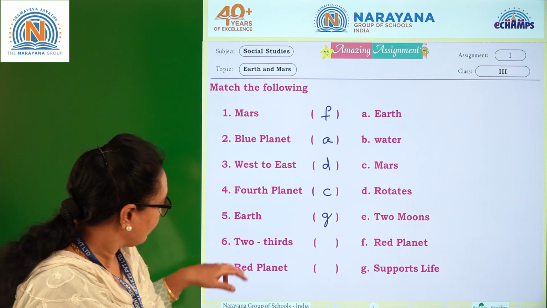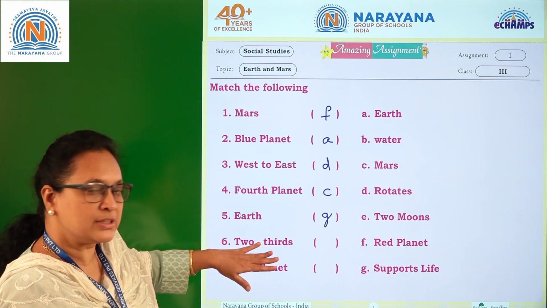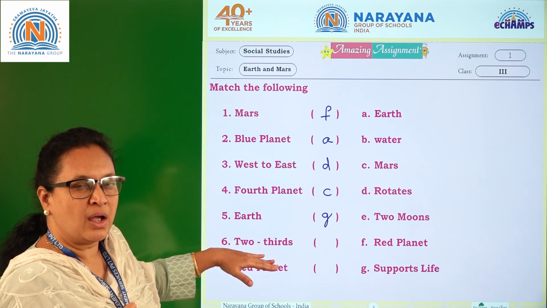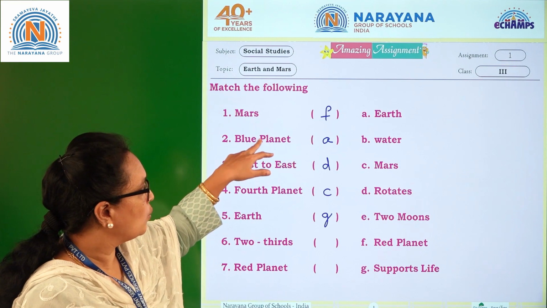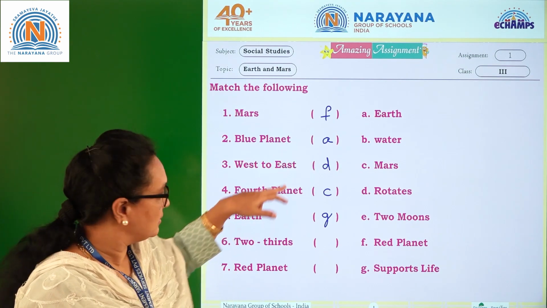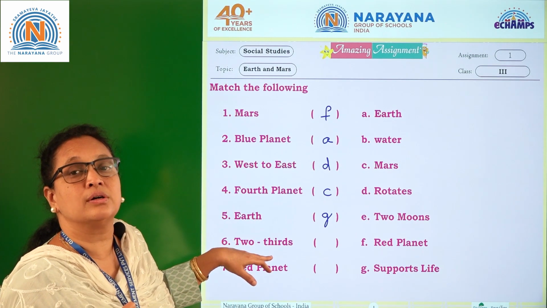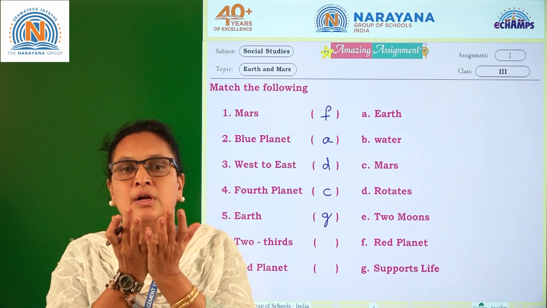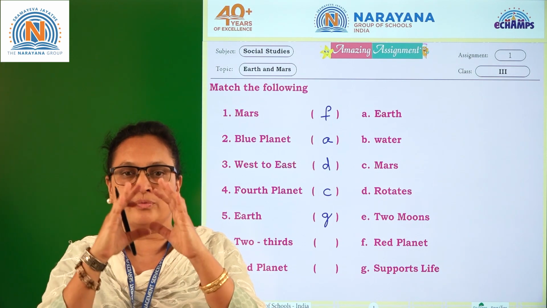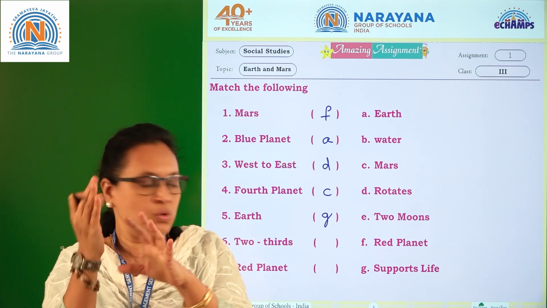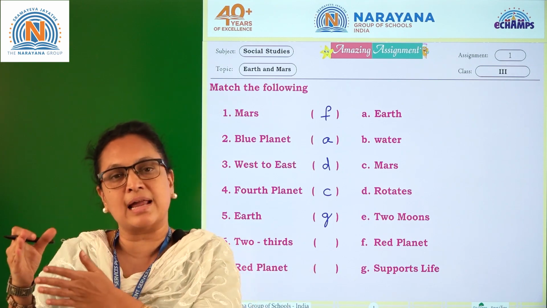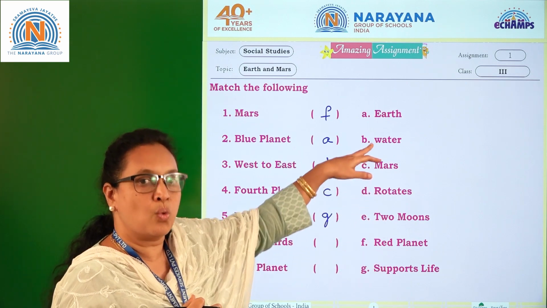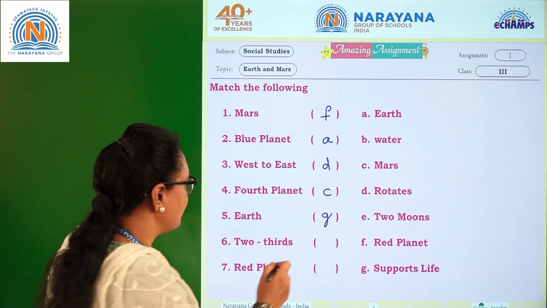Is that clear? Now coming to 2 more. With this we are going to conclude the assignment. 2/3. Why did I say blue planet? Why is Earth called the blue planet? Because we have 2/3 of water, and when you see from space, the Earth looks blue in color. 2/3 is water bodies. 2 is to 3. 1 part is landmass and 2 parts are water bodies. So 2/3 is nothing but water. Water is the answer. B is the answer for this.